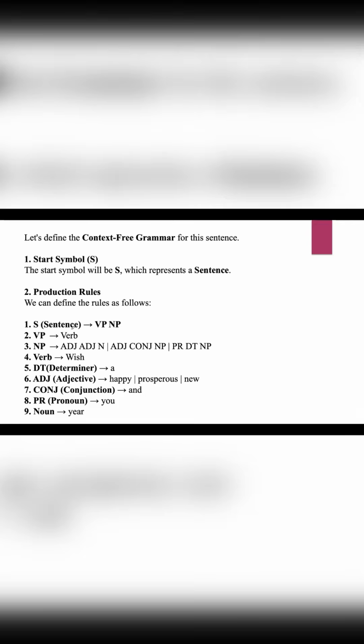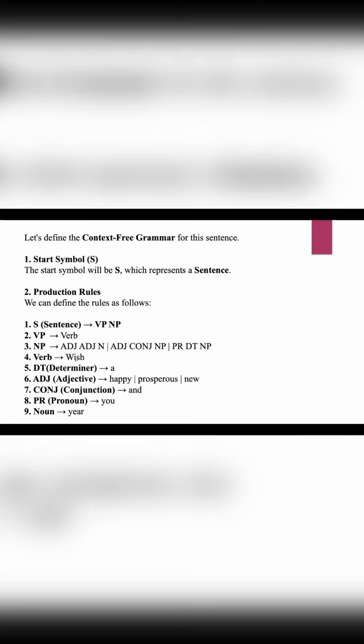First, a sentence consists of a verb phrase followed by a noun phrase. Verb phrase produces verb. Noun phrase produces these three combinations of production rules. So all these things are derived as per the sentence.